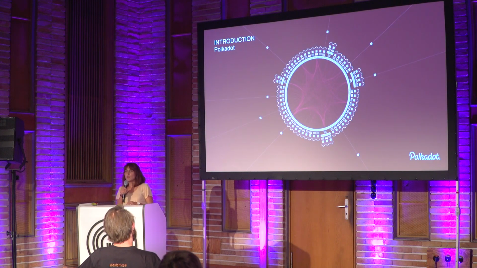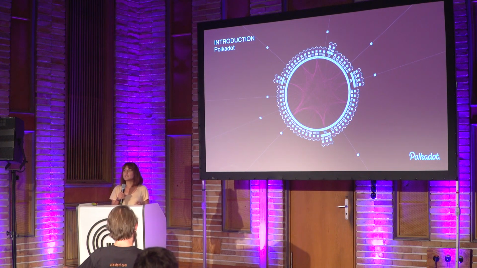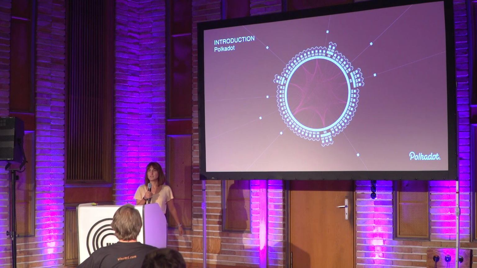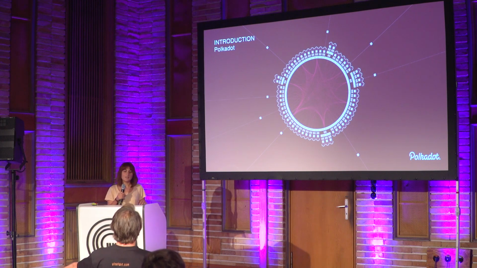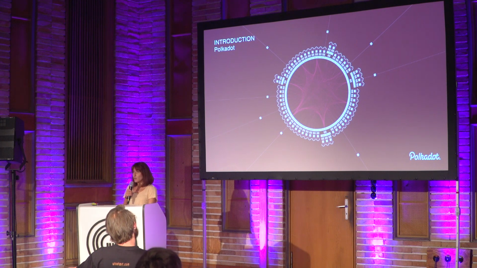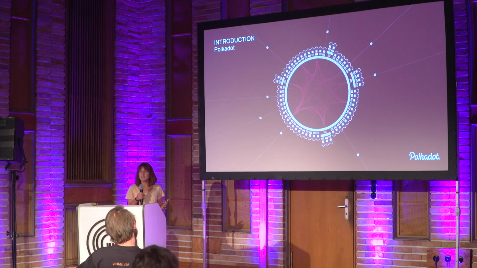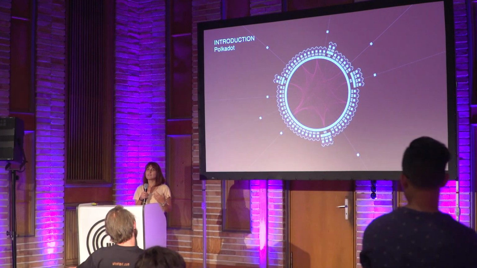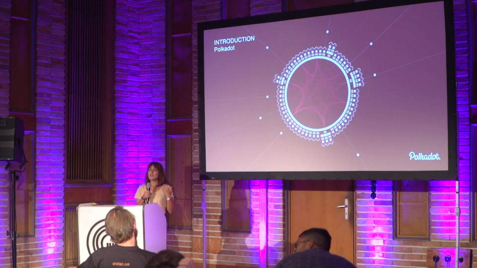I'm sure you have already heard about the name Polkadot and you probably know what it is, but let me say a few sentences about it before starting explaining the protocol BABE. So Polkadot is a multi-chain technology which includes many independent blockchains in its structure, and it provides a network to make them able to communicate between each other in a secure way.